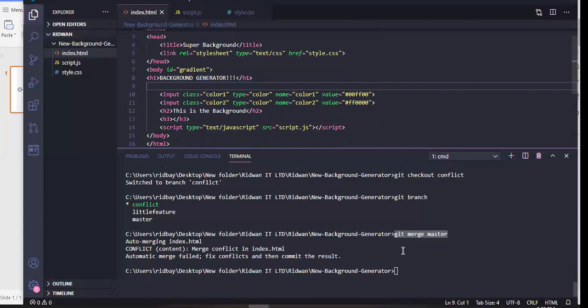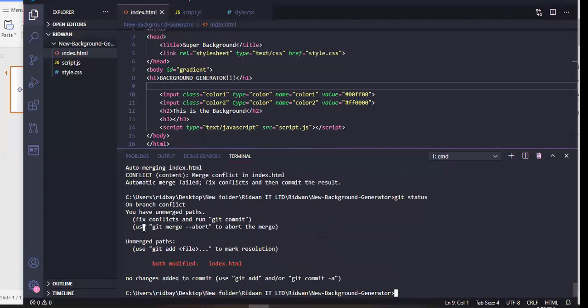And the next thing for me is I'll come back here and do git status just to see where I am. You see this? It shows we are in the middle of a merge, with conflicts, fix them and run commit. Both modified means both of us modified this particular file. Then let me clear this.